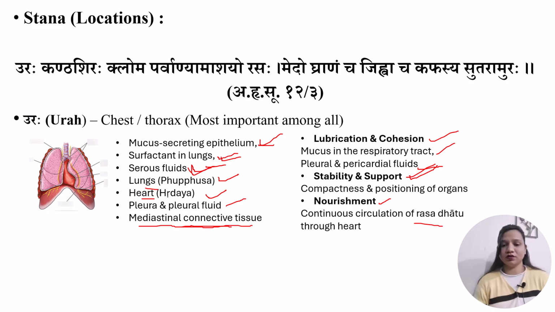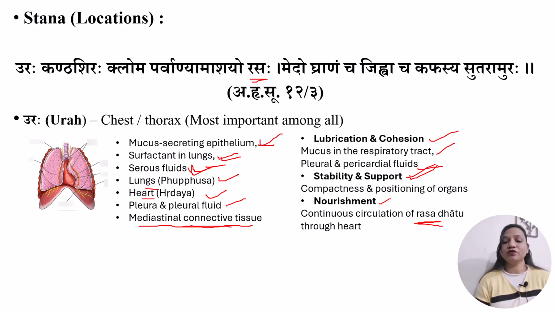So this oxygenated blood provides oxygenation to support the tissues and gives nourishment or nutrition to the entire tissues of the body. Also, one point you have to keep in mind is that rasa dhatu and kapha dosh are very closely related. We can also see in this verse that rasa is one of the locations of kapha dosh, and how rasa is one of the locations of kapha dosh we will be discussing in a further slide in today's lecture only. But for now, just keep in mind that rasa dhatu is closely related with